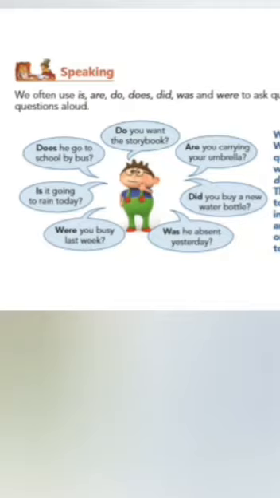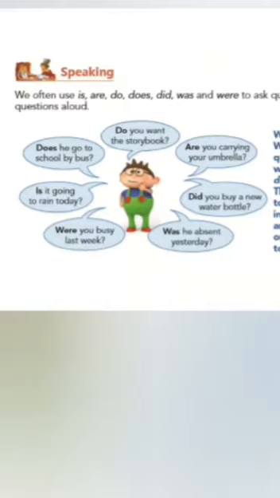Did you buy a new water bottle? Did you buy a new water bottle is a past tense. Next one, are you carrying your umbrella? Are you carrying your umbrella is also a present tense.